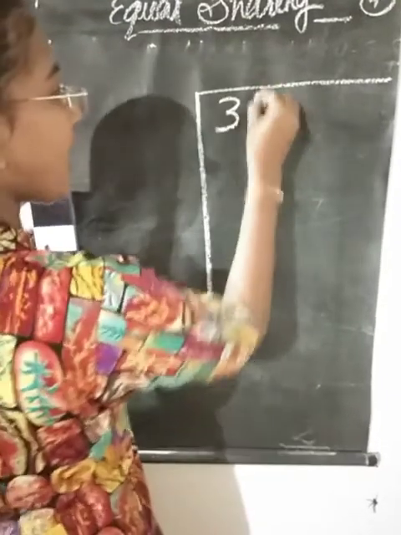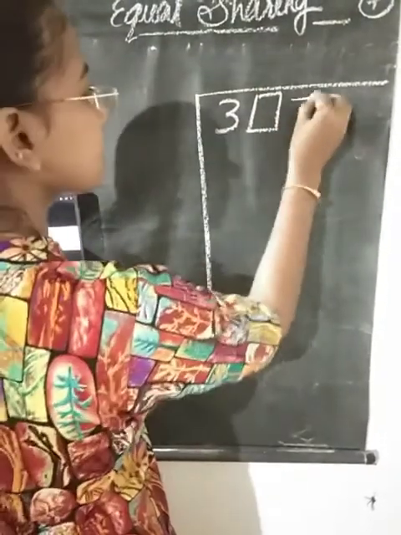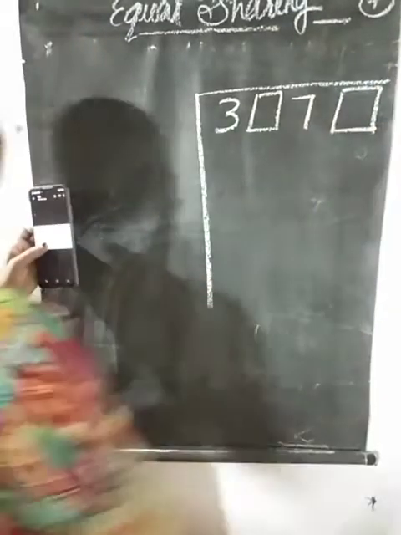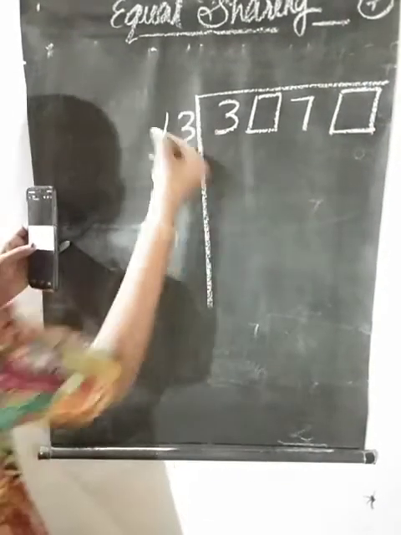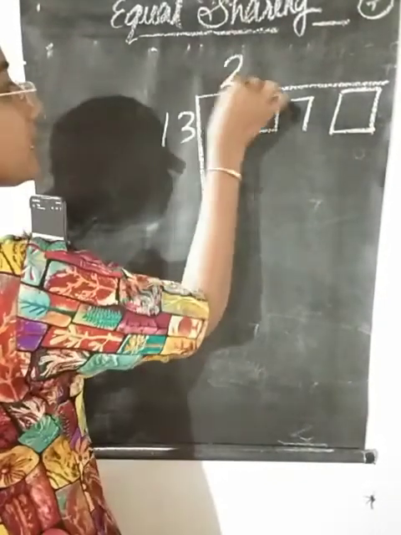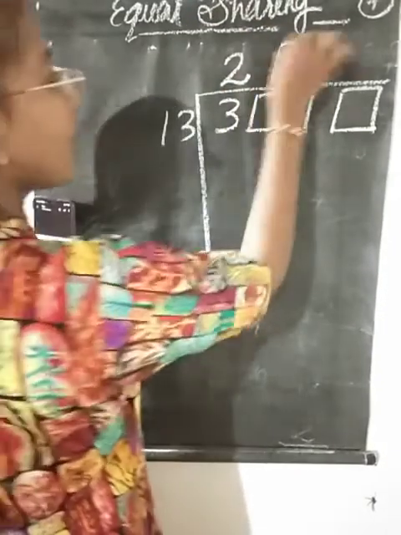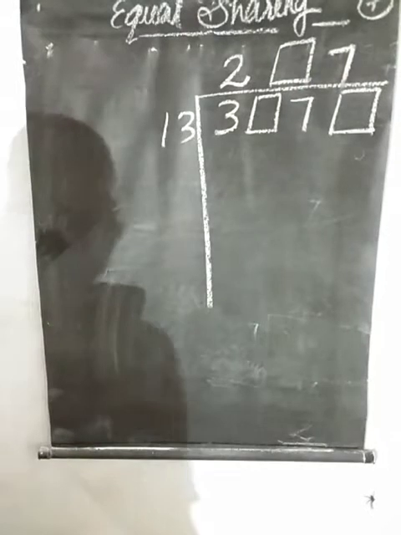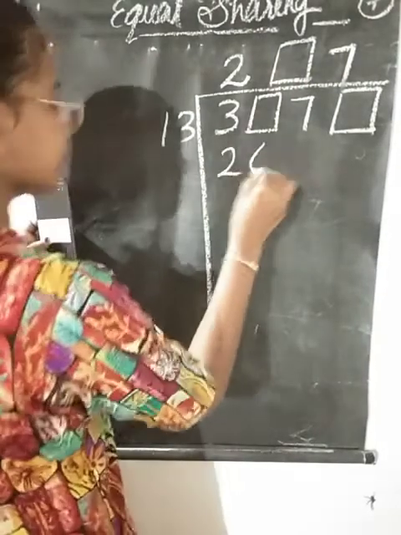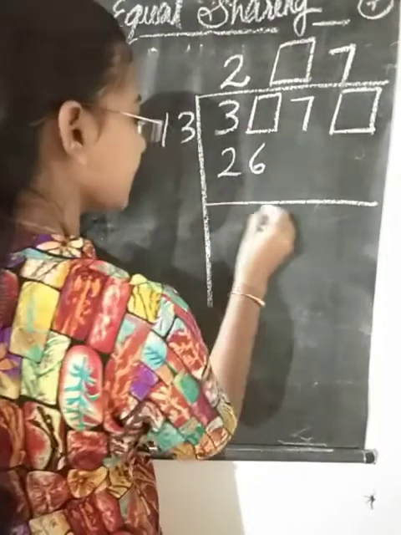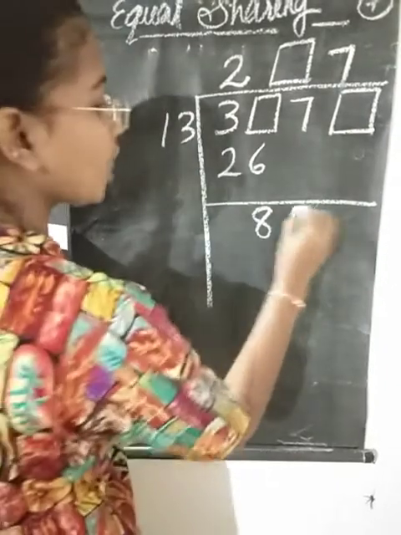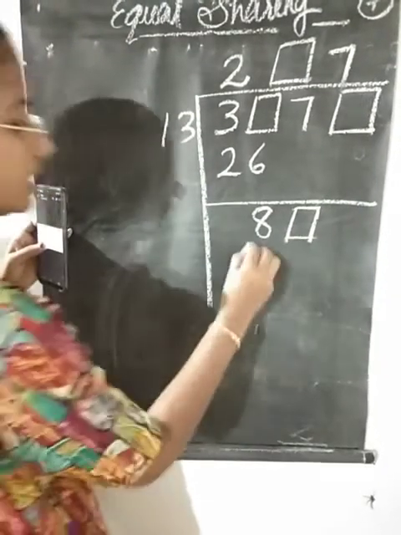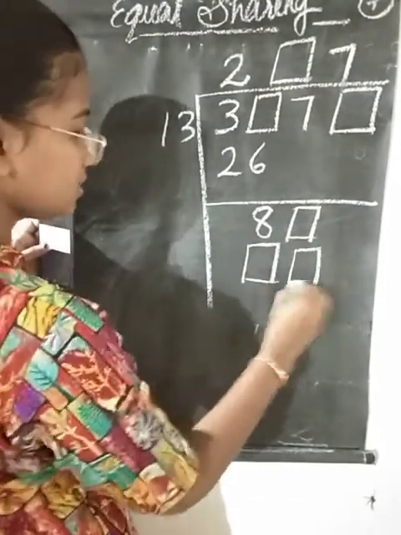Here there is no number, then 7, and one more column is given, divided by 30. In the quotient a column is provided, and the last one is 7. Then 26 is given, by 8, one more column. Then here 2 columns are available.